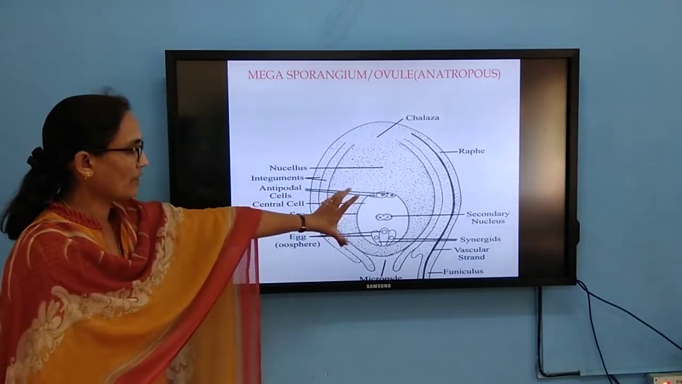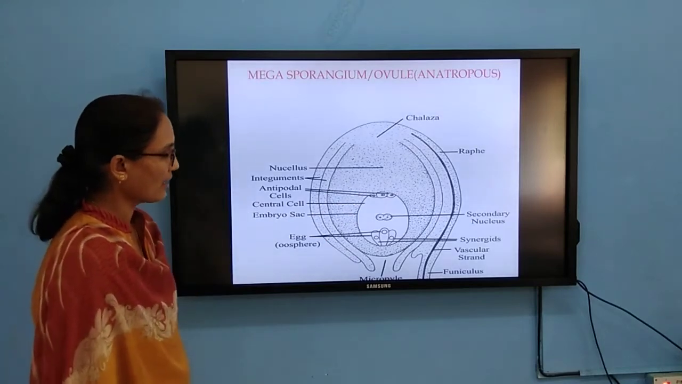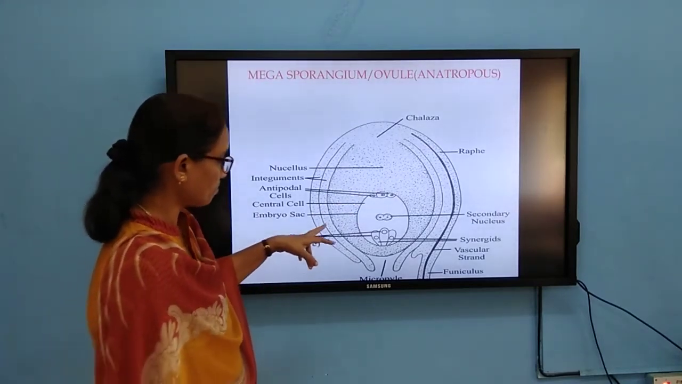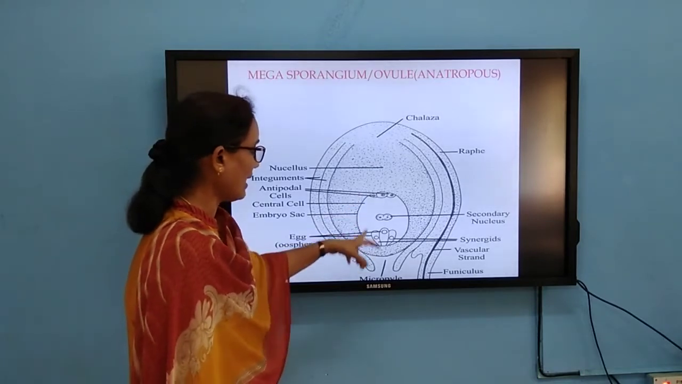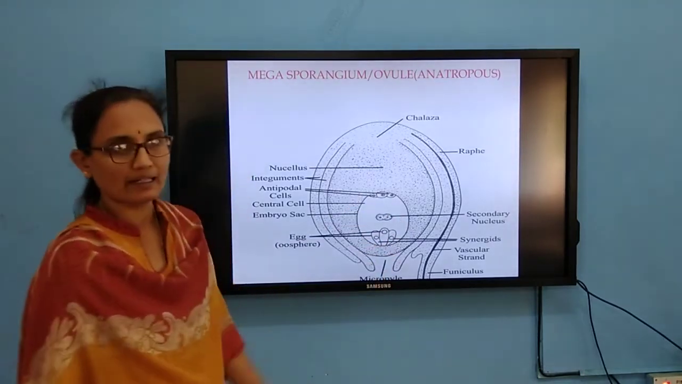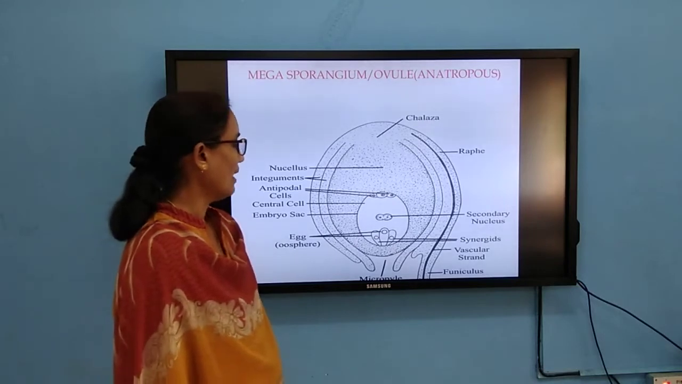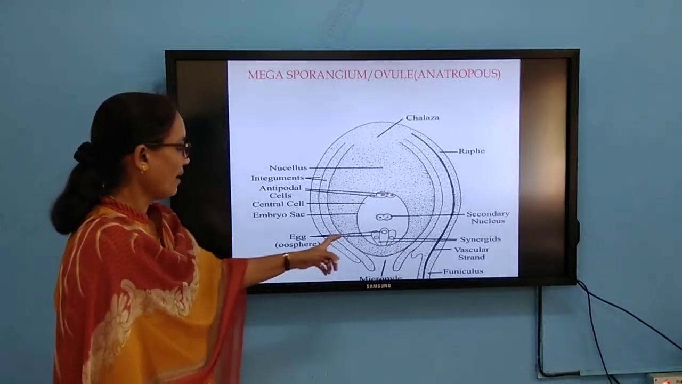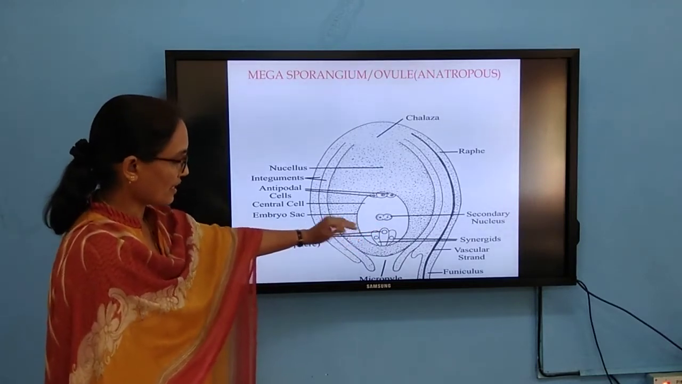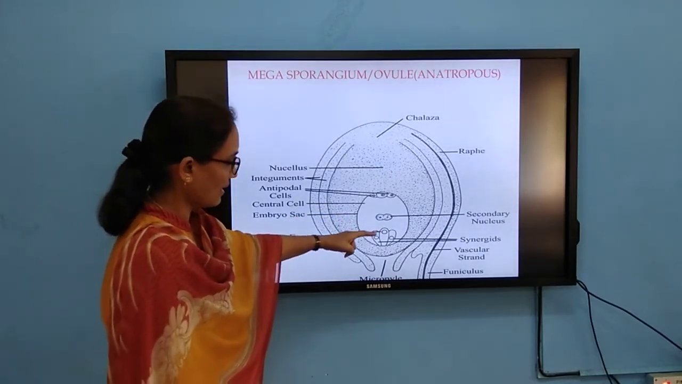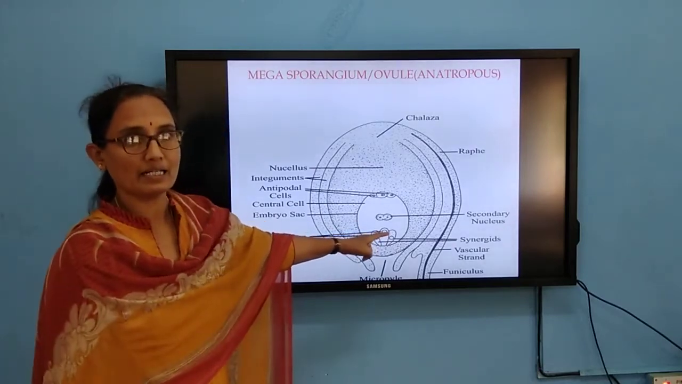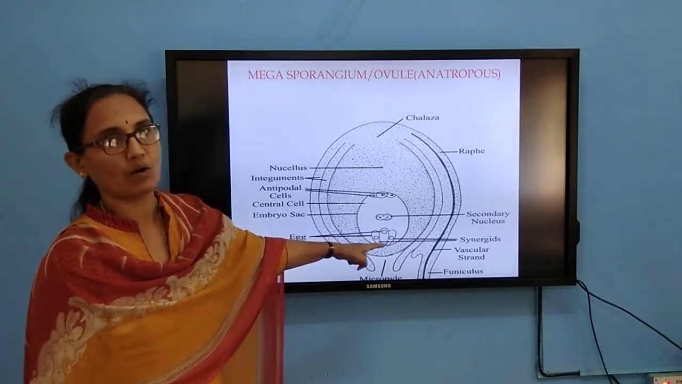And if you observe carefully, the embryo sac is 7-celled and 8-nucleate. That I will tell later, in megasporogenesis. So, the cells which are present at the micropylar region, we will call the egg apparatus.